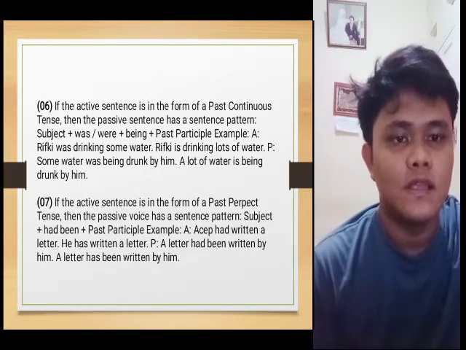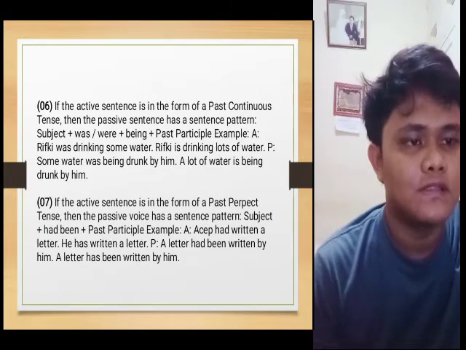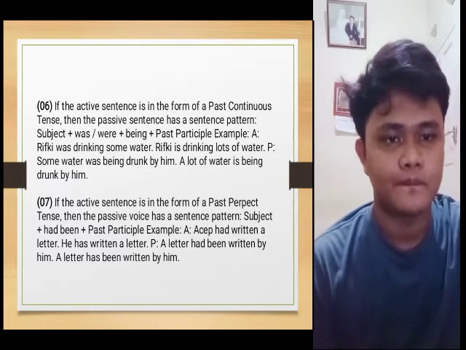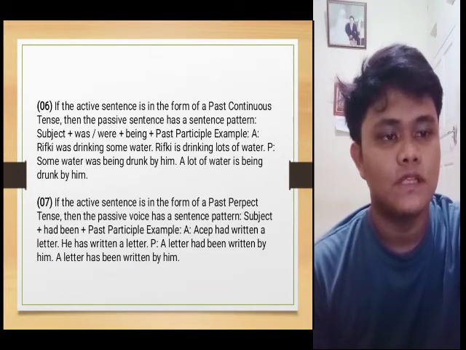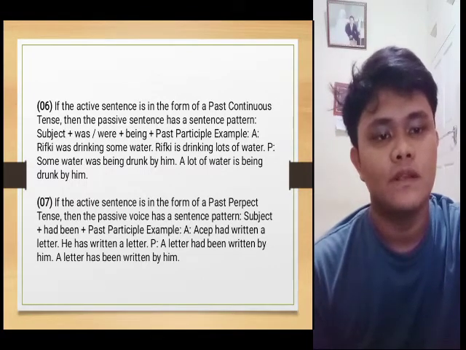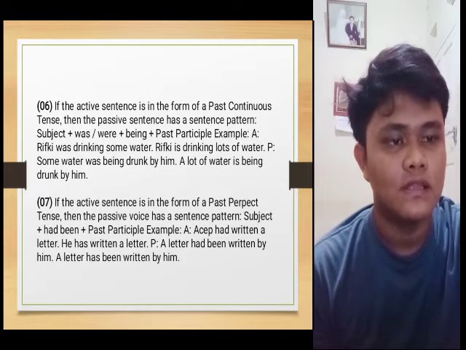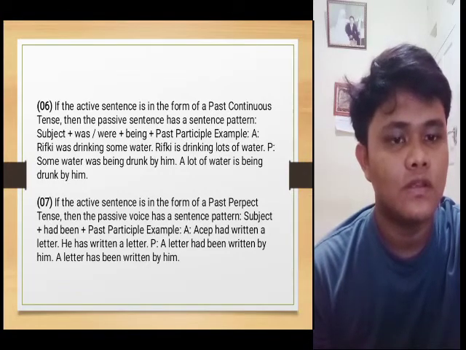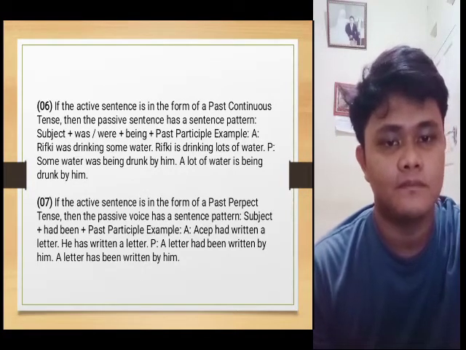Number 7: if the active sentence is in the form of a past perfect tense, then the passive voice has a sentence pattern: subject plus had been plus past participle. Example: Active: Acep had written a letter. Passive: A letter had been written by him.